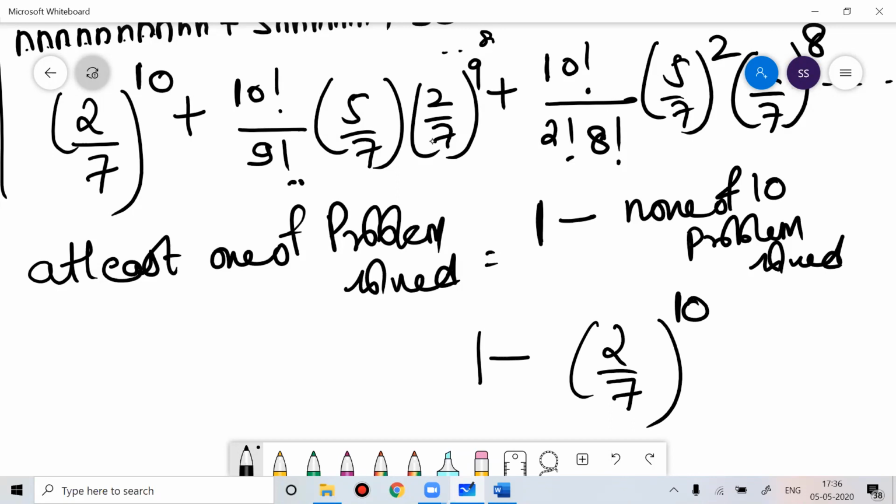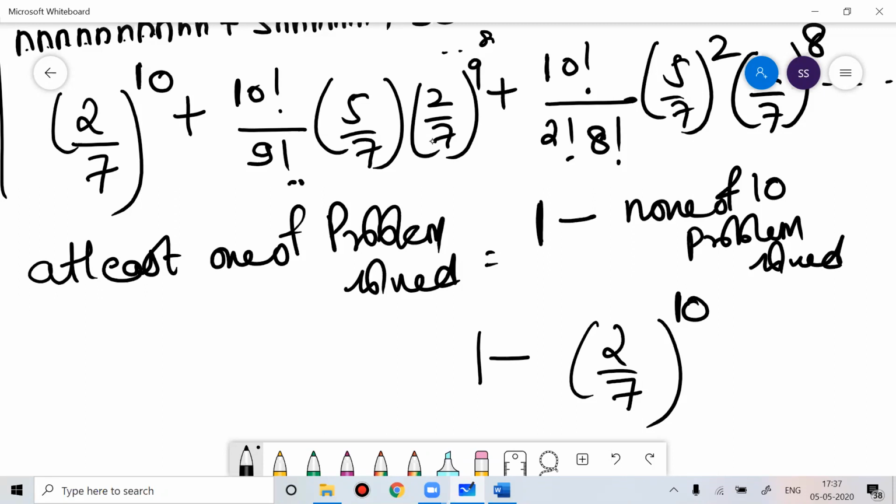These kinds of questions are very common, like the bullet questions. You are hitting a bird with a bullet, and the probability that the bullet will hit the bird is given. What is the probability that the bird will die? Bird will die means 1 minus none of the bullets hit the bird. If you are shooting 3 bullets, the bird will die if either one bullet hits, or any 2 bullets hit, or all the bullets hit. In every case, the bird is going to die.